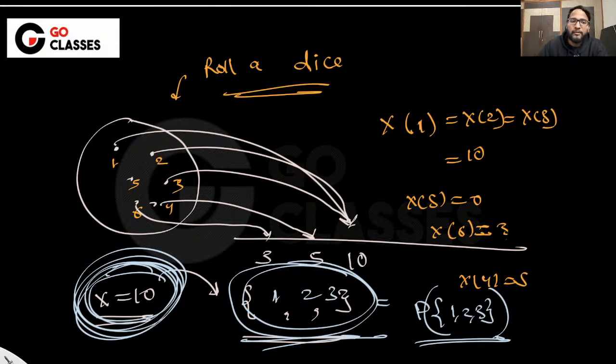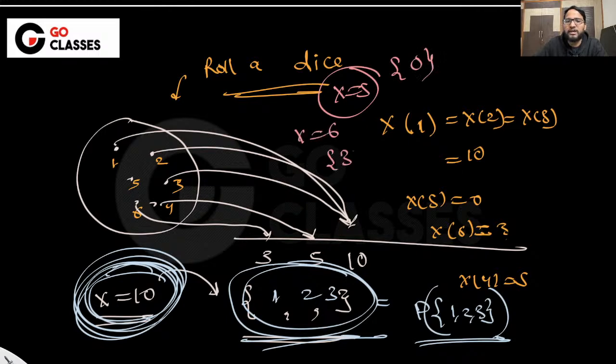Now if I ask you about x equal to 5, you will say it is also a set, containing 4, since 4 maps to 5. If I say x equal to 6, it is also a set, which is containing 3. Okay, so I hope it is understood by everyone.